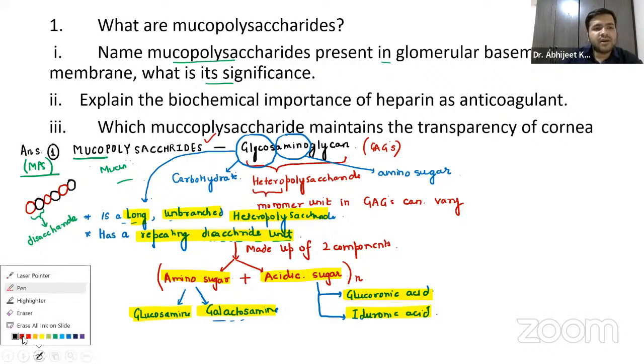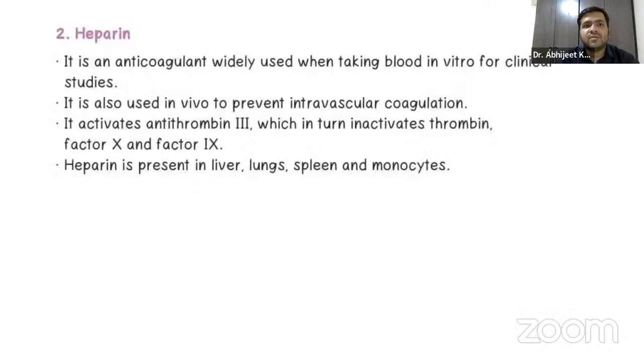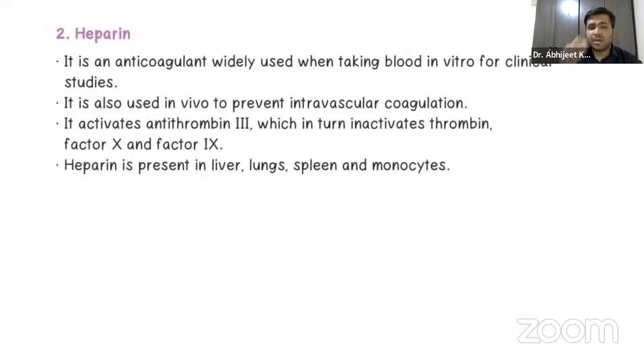The answer you have to remember is heparan sulfate, guys. Again, it is not heparin, it is heparan sulfate. I'm not talking about heparin right now, I will be talking about heparan sulfate.